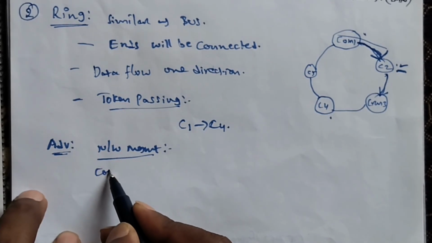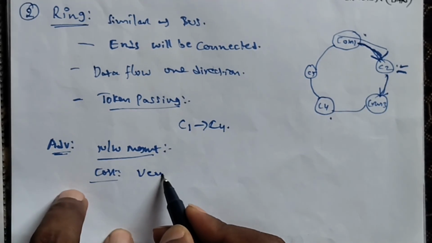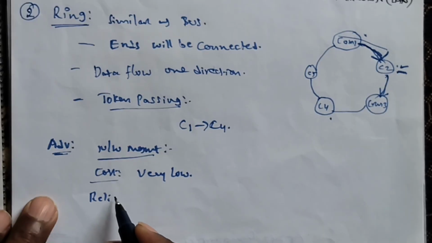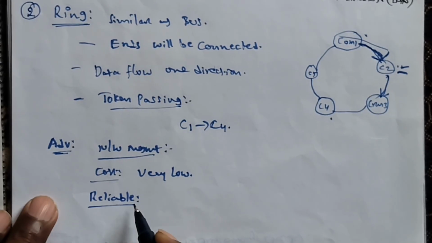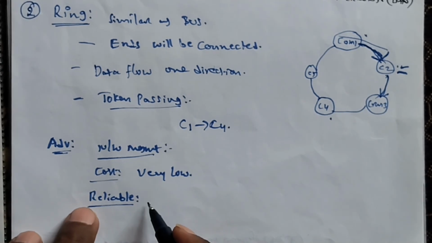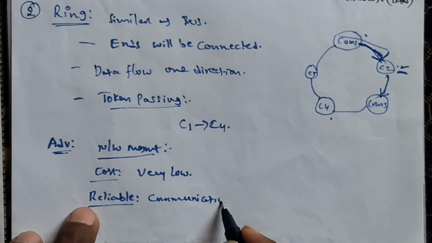What about cost? The cost of this topology is also very low, because here also there is no need to establish any other equipment. It is also very low cost. And reliable communication. What is the meaning of reliable? When you are using this ring topology, there is a guarantee for delivery of the messages. It provides reliable communication.